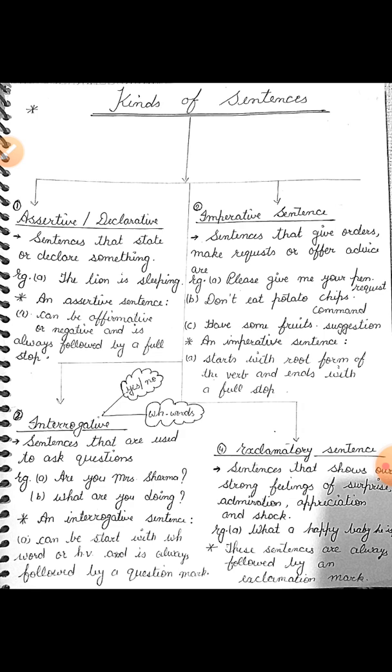Now we again come back to our previous topic of subject and predicate. Here we get to know about the places of subject and predicate in each kind of sentence.